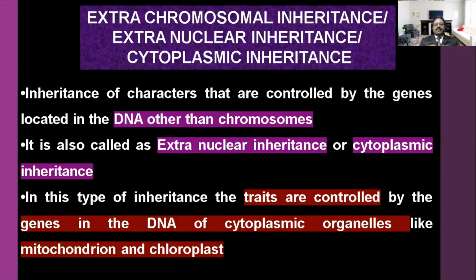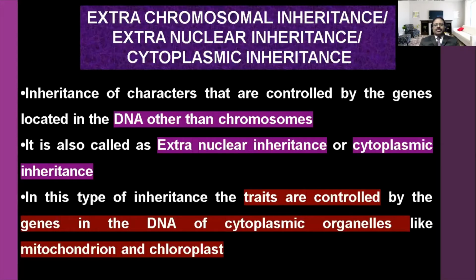Usually, mitochondria and chloroplasts are called semi-autonomous organelles. Semi-autonomous organelle means they can do their own metabolic activities. They won't depend on the nuclear chromosome. They themselves have some genes or chromosomes, and with the help of that, they can do their activities.